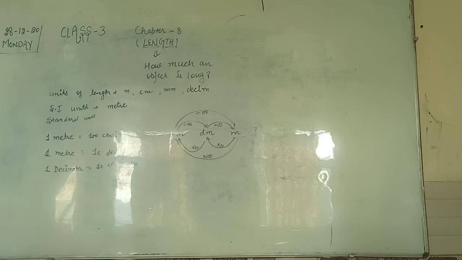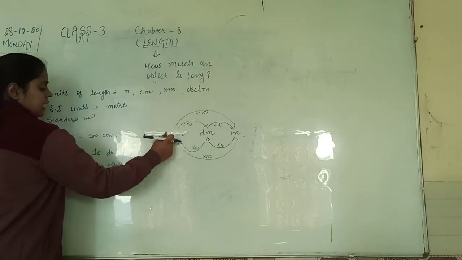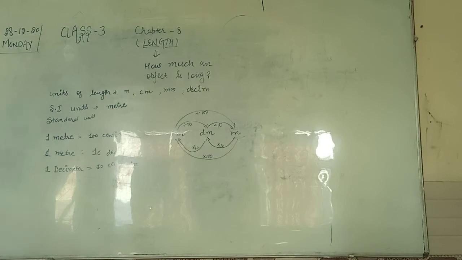The SI unit of measuring length is meter. 1 meter equals 10 decimeter. 1 meter equals 100 centimeter. And 1 decimeter equals 10 centimeter. Clear? This is about the units and how you will convert one unit to another one, right?